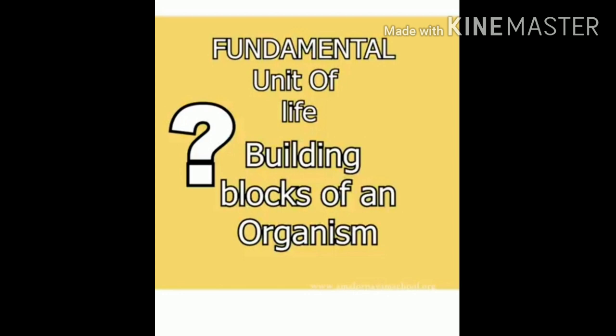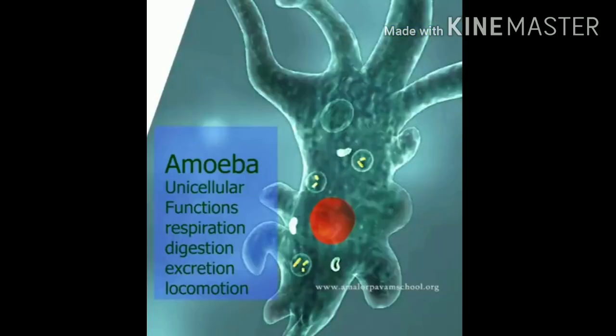If you take an organism, are you able to count the number of cells? No, it is impossible. It depends upon the organism. For example, if you take an amoeba, an amoeba is made up of only one cell. It is a unicellular organism. Is it right, student? This one cell carries out all its functions like respiration, digestion, excretion, and locomotion. Locomotion is nothing but movement.